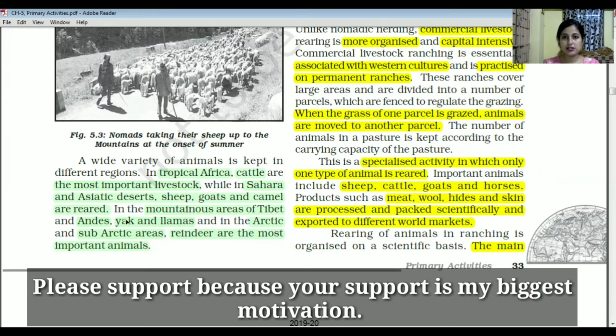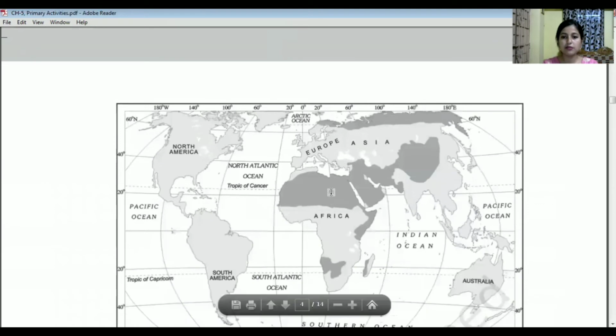So let's see all these regions on our world map. First, let's see tropical Africa. Tropical Africa means this region, and this is specifically the Sahara region.